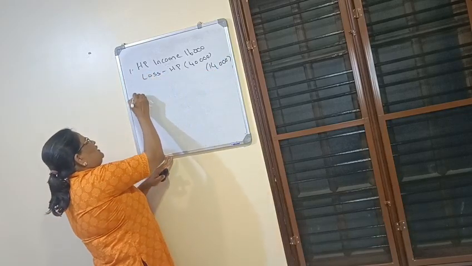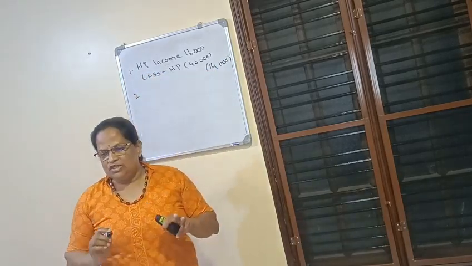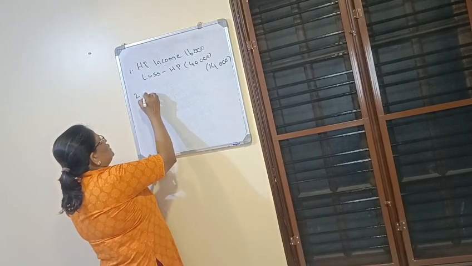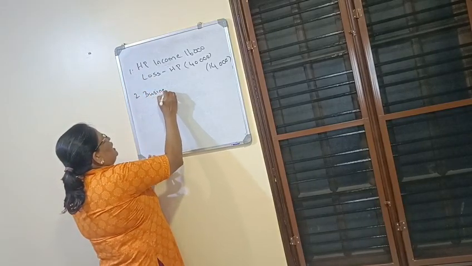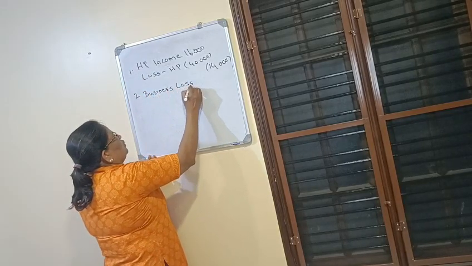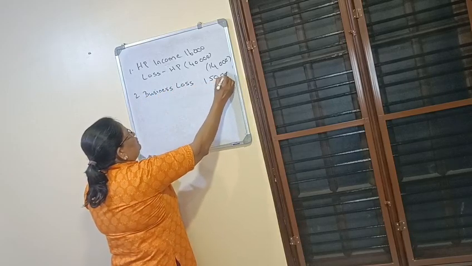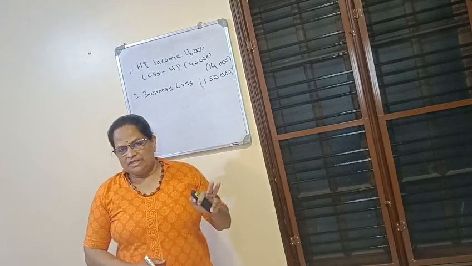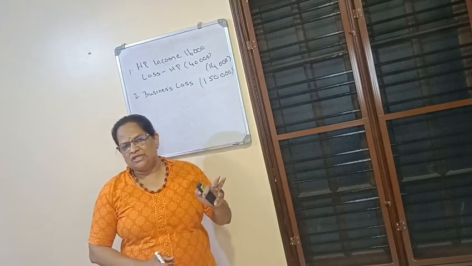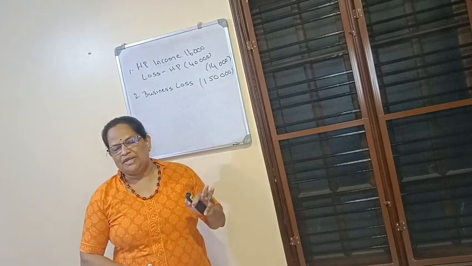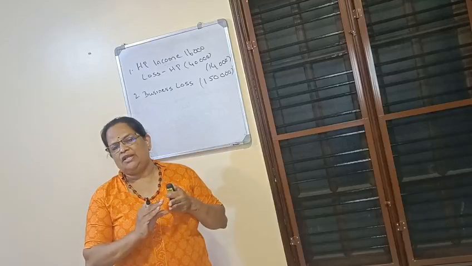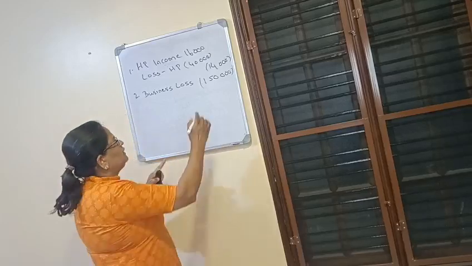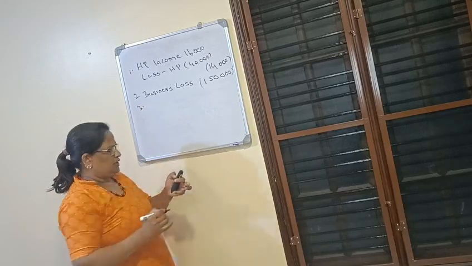So, first item we have adjusted. Second is business loss 1,50,000. The share of partnership firm loss is given, but it is not possible to adjust as per the old tax regime and the new tax regime. So the loss will continue here, 1,50,000.